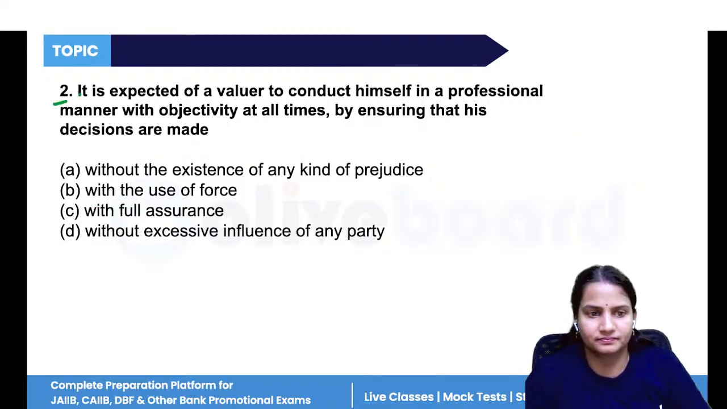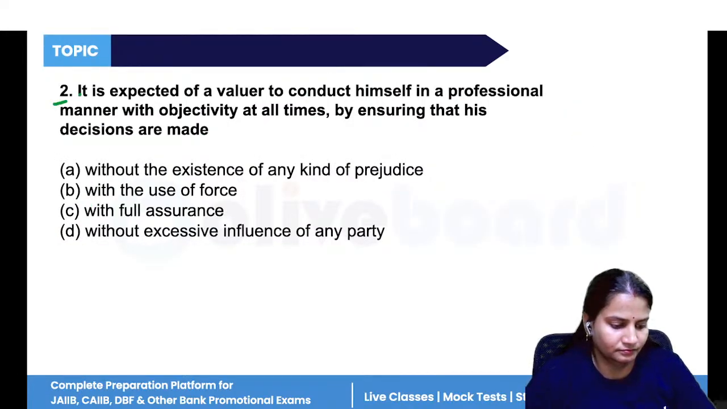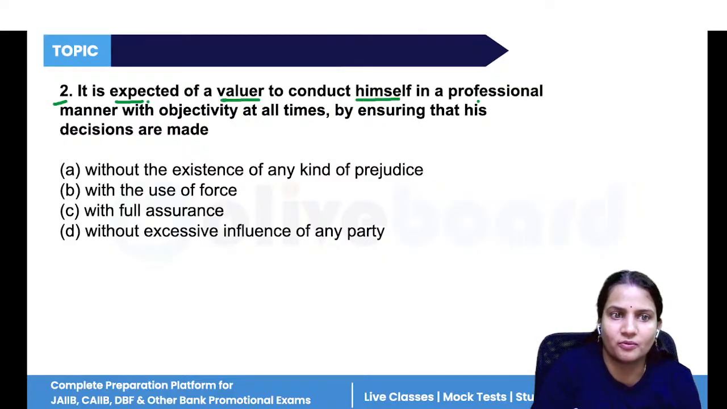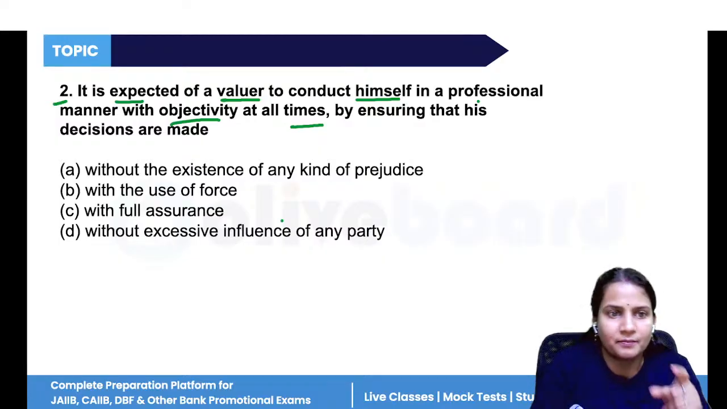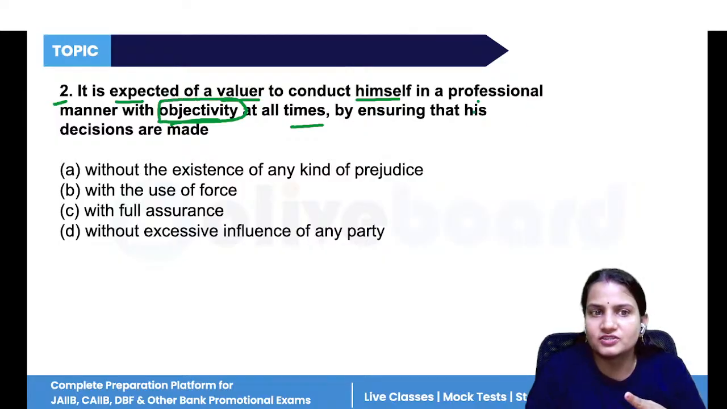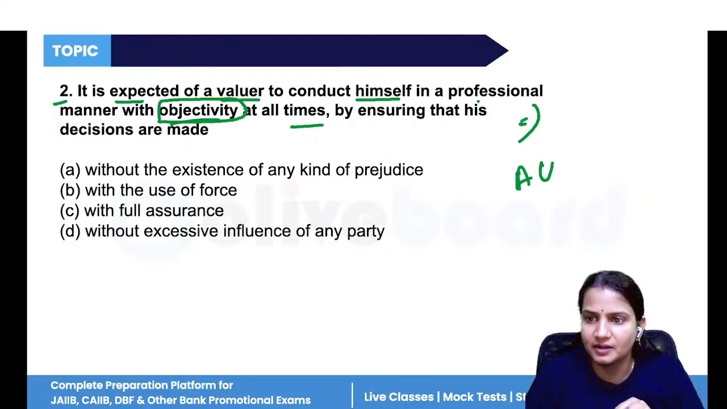Now, question number 2. The second question says that it is expected of a valuer to conduct himself in a professional manner with objectivity at all times. See, the answer is in the question itself. If you read the question, one word is there, that is objectivity. What the question says is, suppose I am a valuer and I want to value a company. I want to purchase a limited company. I want to do the valuation of this company.